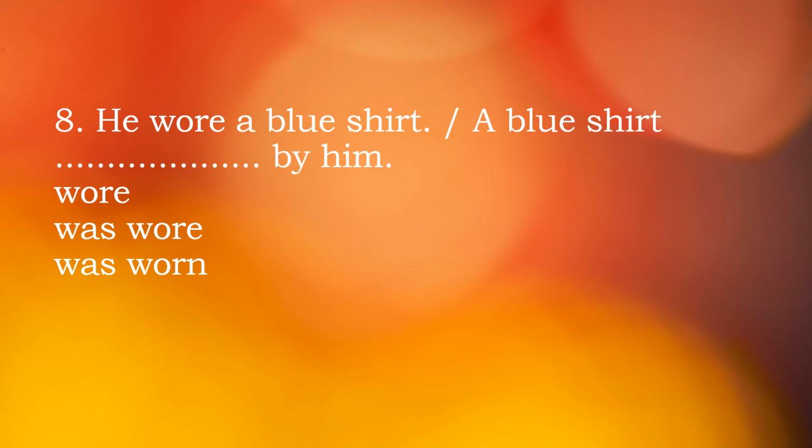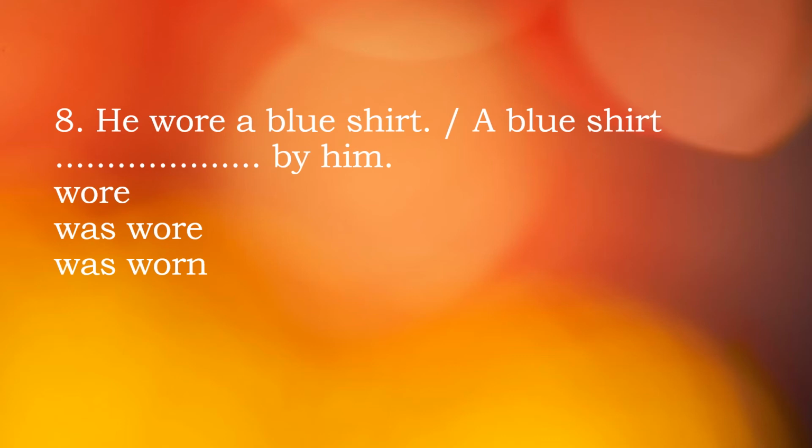He wore a blue shirt. I think you should get the answer, because this type of sentence we practiced and solved some time back. It is actually past simple tense. So in case of past simple, what structure do we follow? To change it, first the object will be at the beginning, then we take was, were. Understand? Then B3, then object.